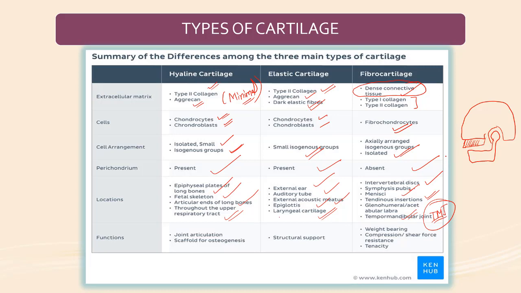Functions: hyaline cartilage provides joint articulation in the form of articular cartilage, and a scaffold for osteogenesis. I will explain this term when we learn about bone. Elastic cartilage helps in structural support. Fibrocartilage provides resistance to compression, shear force, and mechanical shock.